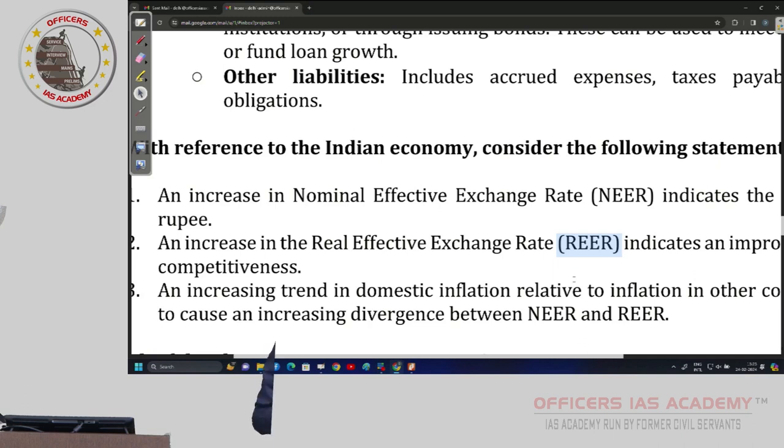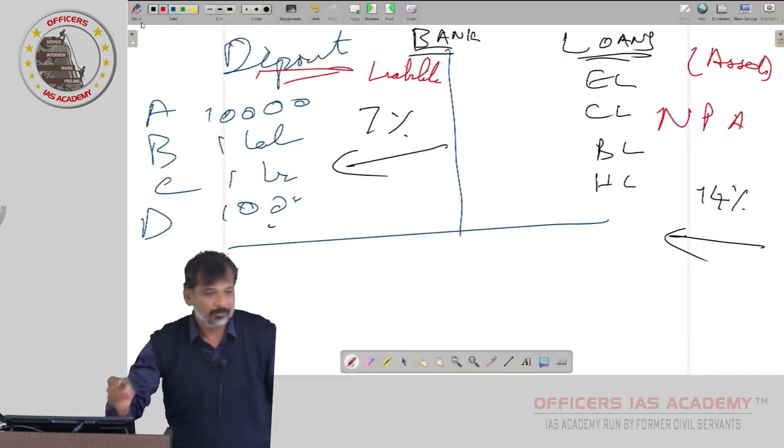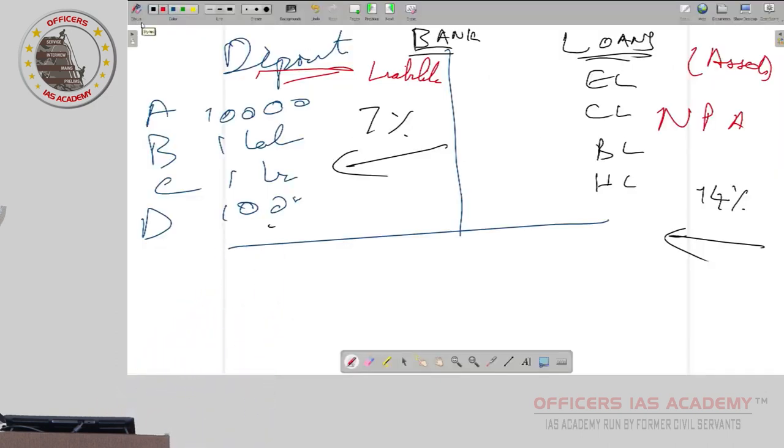In your NCERT, they also give, let us assume 102 is equal to 1 British pound. It is a bilateral exchange rate with Britain. So, to buy 1 pound, you have to give 102. Bilateral: to exchange $1, 83 is equal to $1. To change hands, to get $1, you have to give 82 rupees. That is the bilateral nominal rate. Why nominal? It is not decided by actual prices.